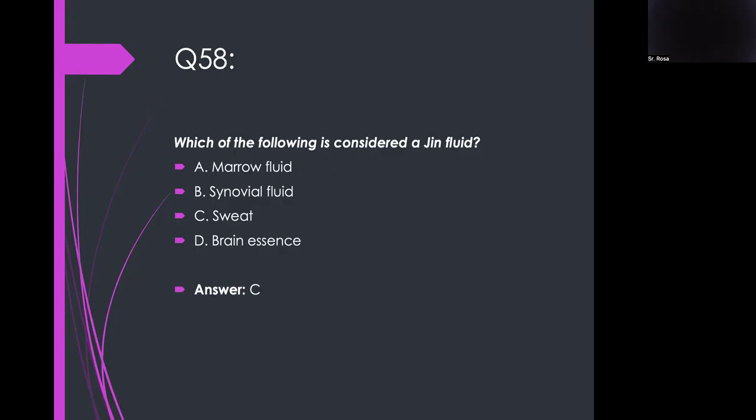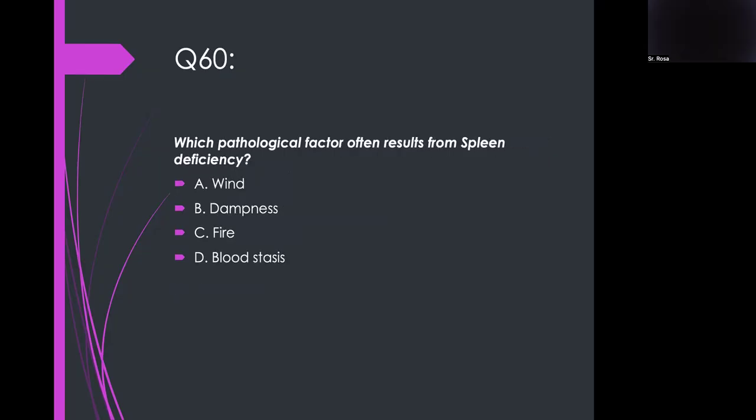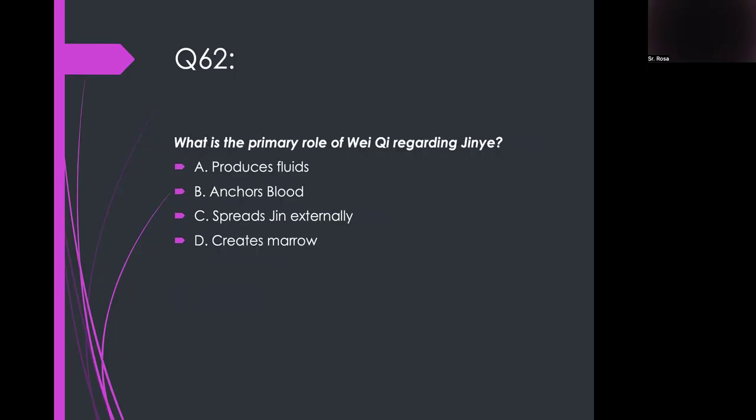Sweat. Which symptom is least associated with fluid deficiency? Loose stools with heaviness. Which pathological factor often results from spleen deficiency? Dampness. Which organ's failure may cause watery nasal discharge during a cold? Lung. What is the primary role of Wei Qi regarding Jin Ye?